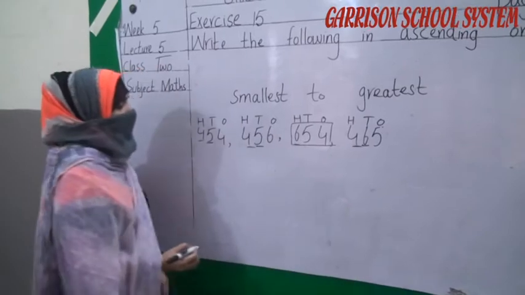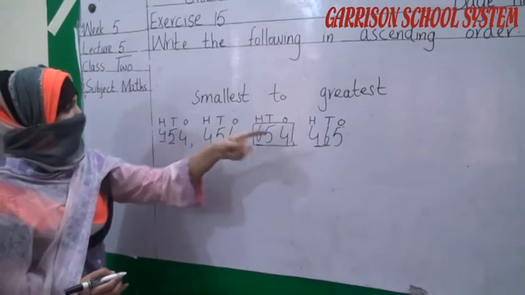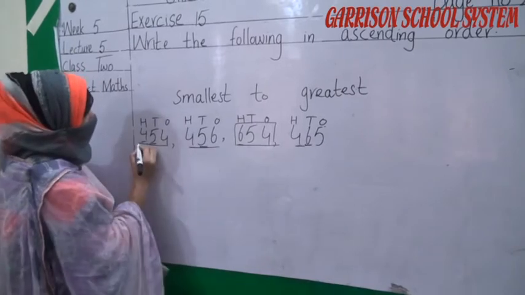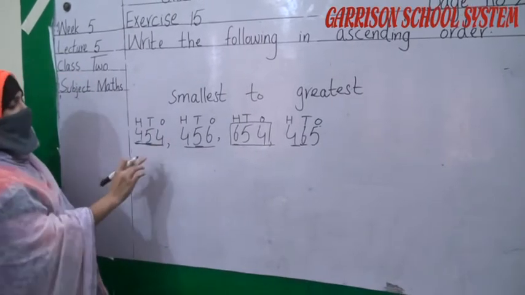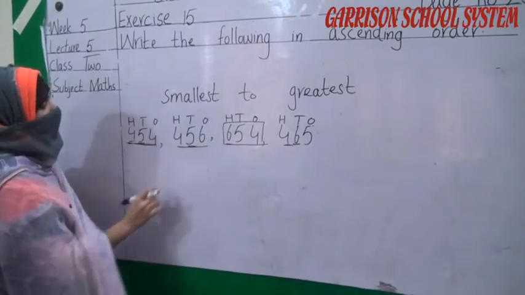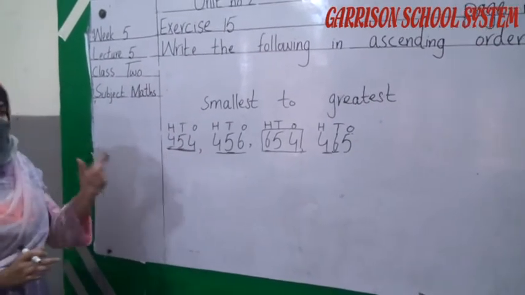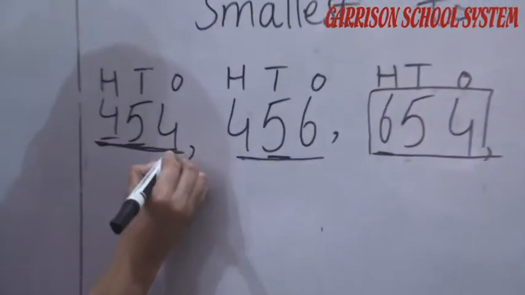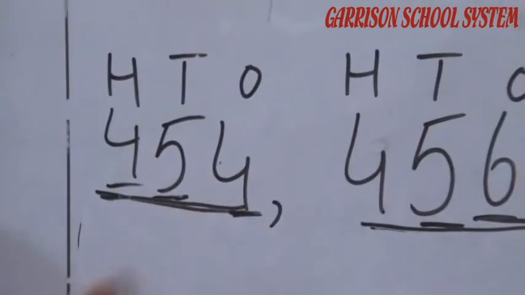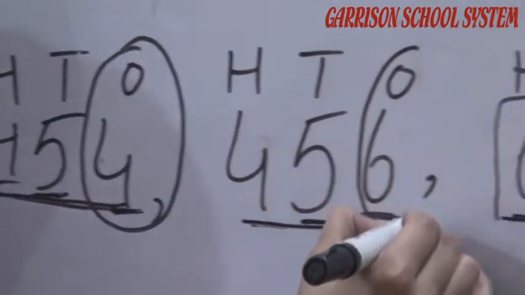Because here is 5 in the tens place, again 5 in the tens place, and here is 6. Okay student, it means these both are our smaller numbers, but again they are both the same. Here 45, 45 same. Now what should we do? We have to look at the ones. Which number is smaller in ones? Here is 4, 4 is smaller, here is 6, 6 is greater. It means this number is smaller because its ones number is smaller.